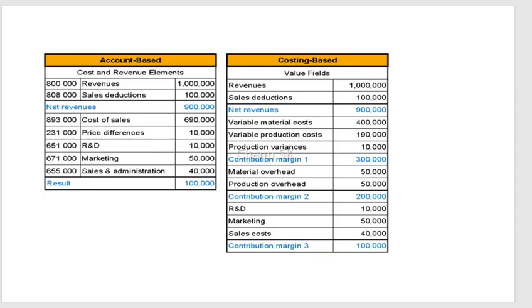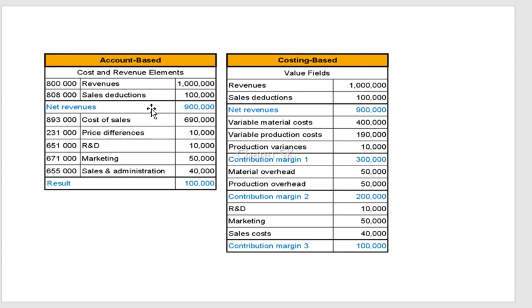Here you can see a slide that helps to understand clearly what exactly is meant by account based COPA and costing based COPA. This is a costing based approach, and this is the account based approach. Cost and revenue elements will be considered in account based COPA. Value fields and groups of cost and revenue are considered in costing based COPA.